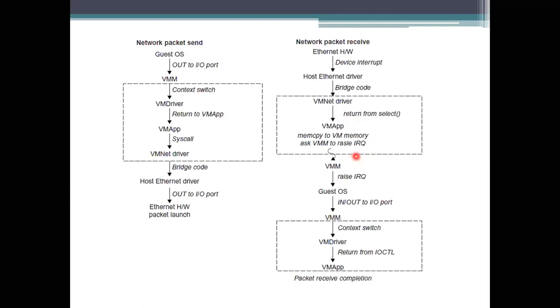This request will be raised and then given to the guest operating system, and then to the VM driver, and they will get the data of accessing the IO port in and out. In and out processing will be done. That is how it takes this into account, how it is raising the request and how it is sending the request. To raise the request, it has to send the request here. To send the request, it has to raise a packet launch.